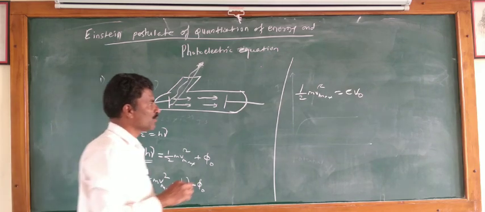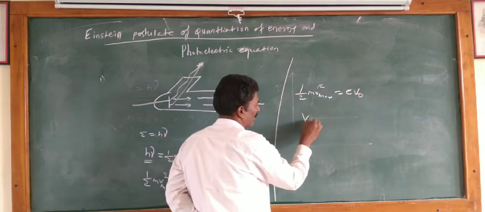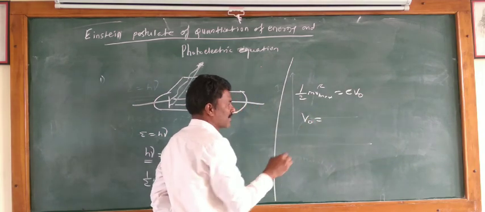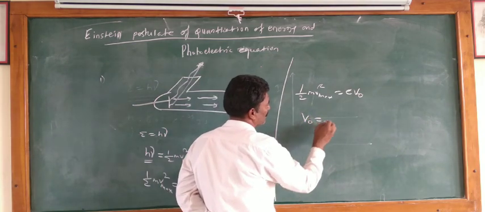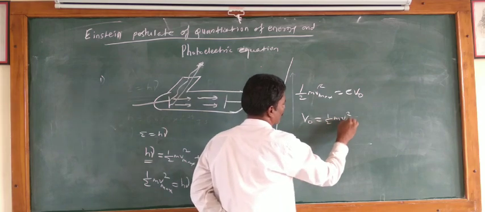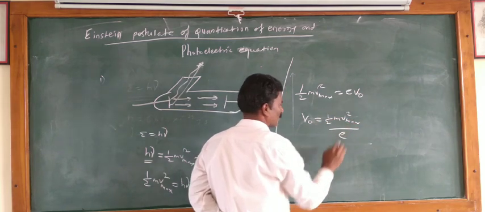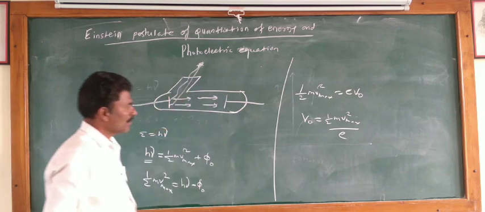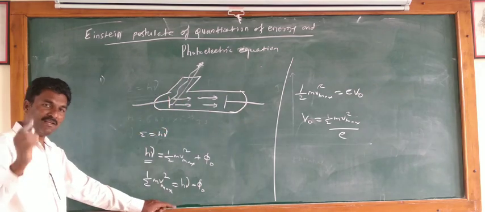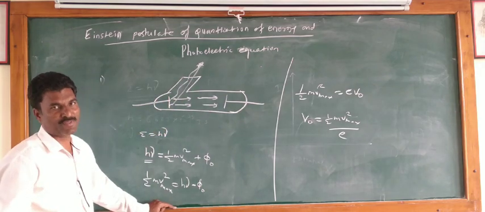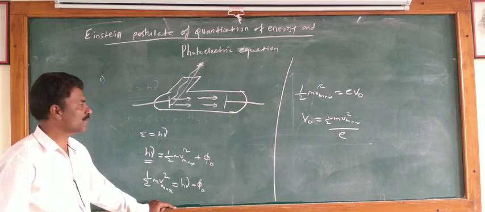From this we conclude the relation between potential and kinetic energy: this potential is equal to 1/2 mv square max divided by e also. Means kinetic energy depends upon potential.